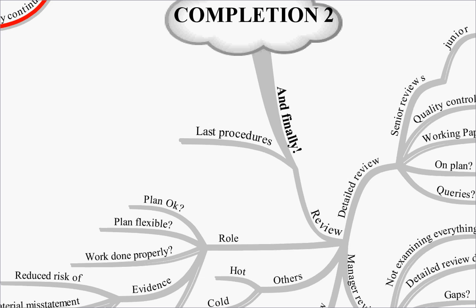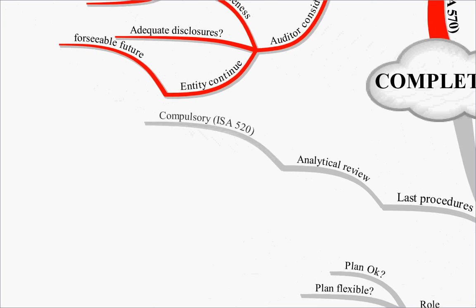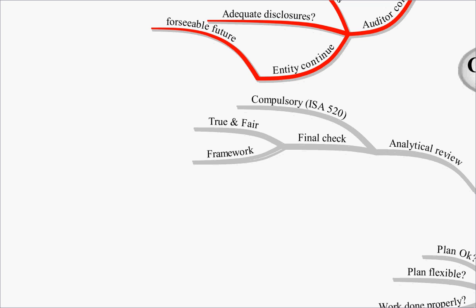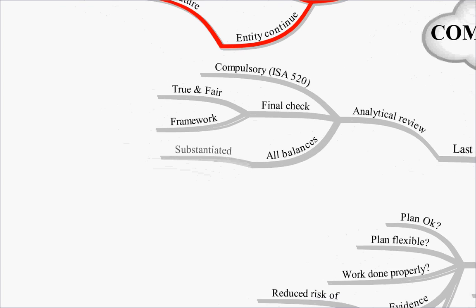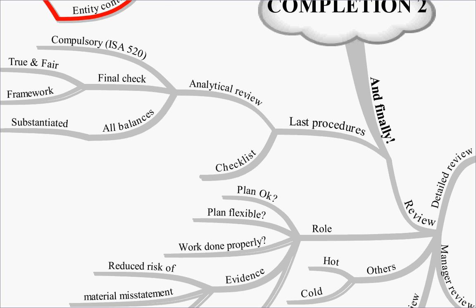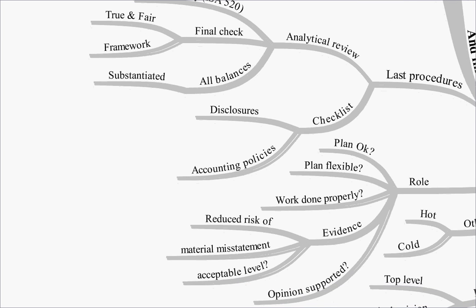Last procedures to be undertaken then. You'll undertake your analytical review. Remember that that's required under ISA 520. And that will be a final check to see whether there is a true and fair view expressed, and whether you've applied the framework, or whether the management have applied the framework as has been their responsibility. You'll also check that all balances on the accounts have been substantiated, and go through the checklists that you have at the end. This will check whether all disclosures have been made and whether all accounting policies have been disclosed.